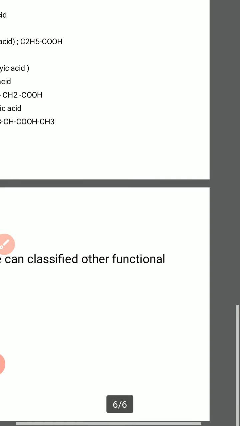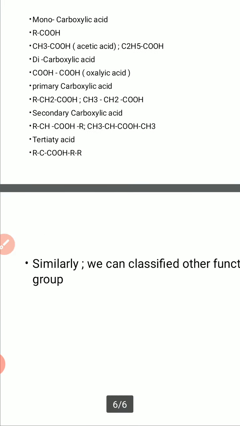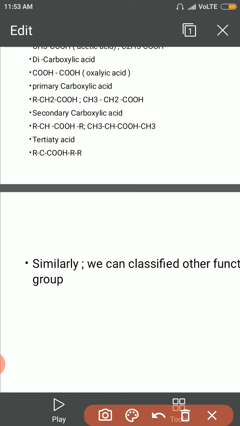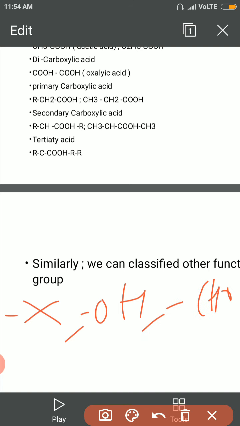Similarly we can classify the other functional groups. That is, other functional groups are what? That is X, then OH, or CHO, or NH2 also. Okay, so you should classify X, OH, CHO, NH2 in this way.